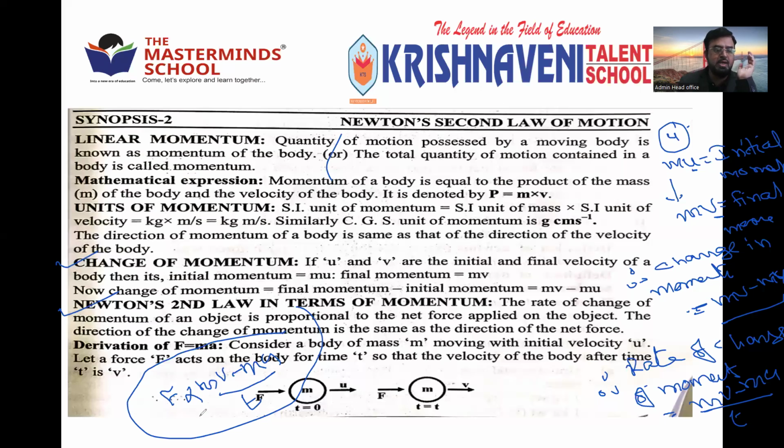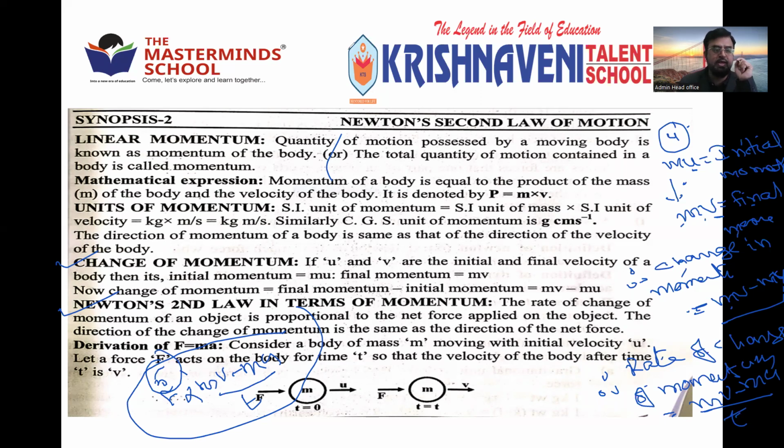So that is point number 5 you can write. From this you can get the formula for force. So the fourth point is mu is equal to initial momentum. You can note down: mv is equal to final momentum. Change in momentum is nothing but mv minus mu. Rate of change of momentum is nothing but mv minus mu by t.